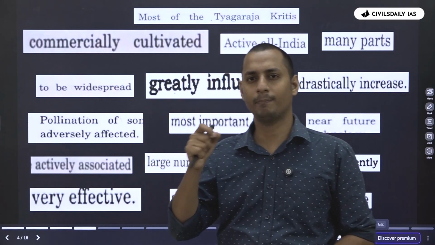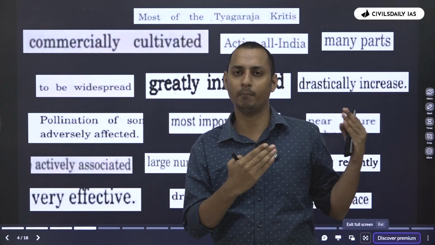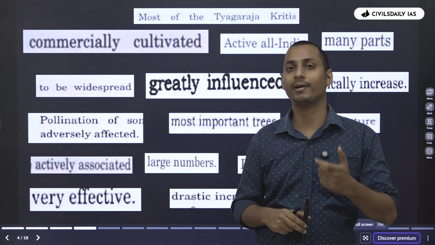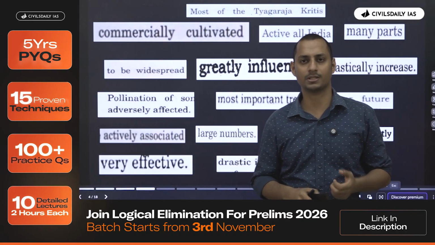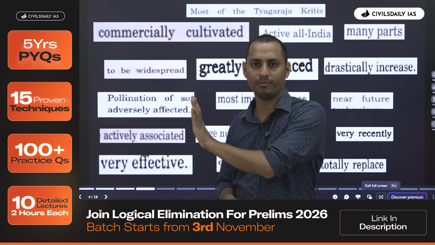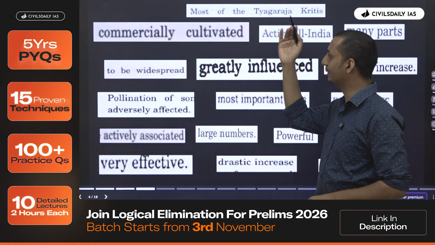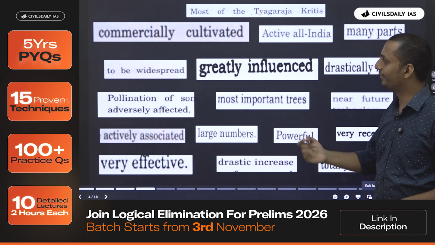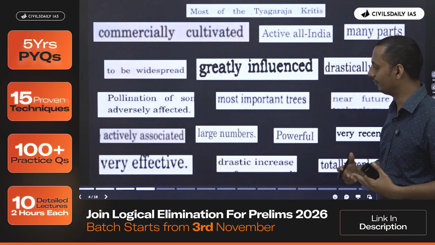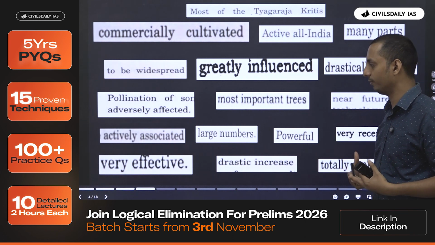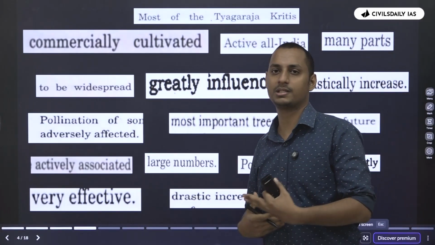Now, in this video, I'm not going to be talking about the very menial stuff, such as what to do when all comes, only comes, not that level 1 type of logic. Rather, I'll be telling you what to do when these words come: most of them, commercially, active, greatly, large numbers, powerful, drastic, very effective, actively associated.